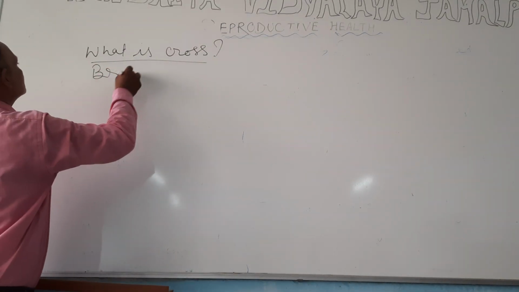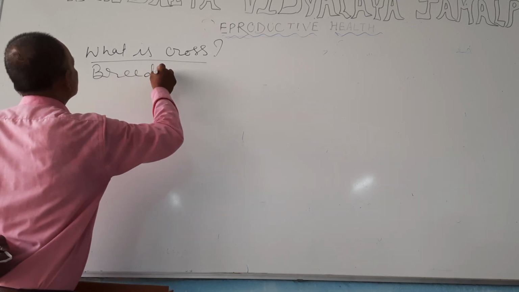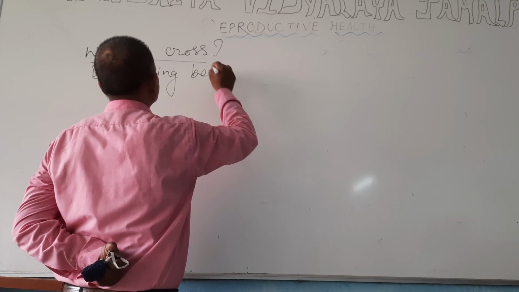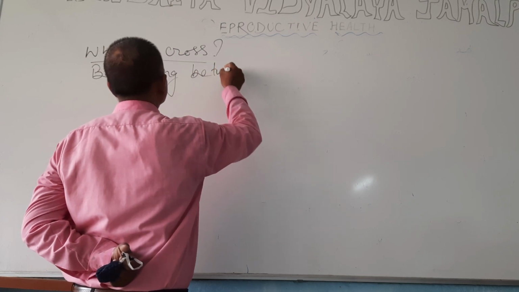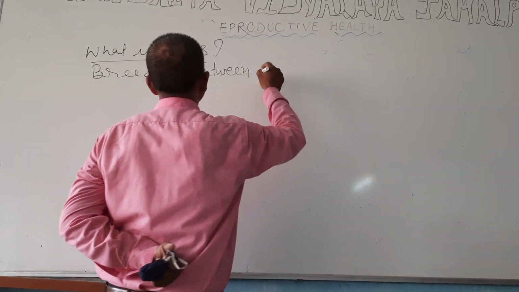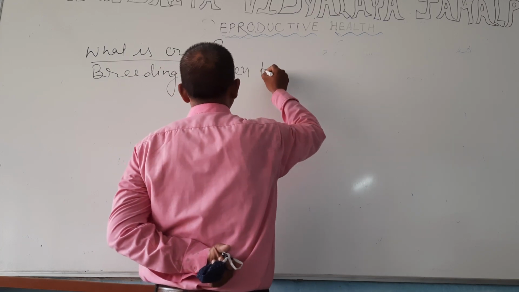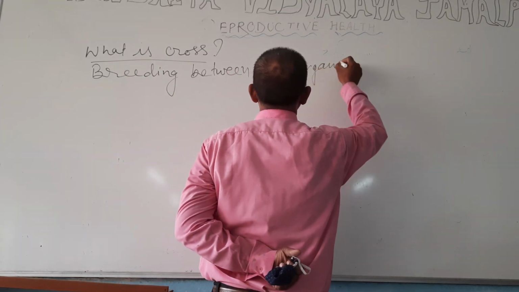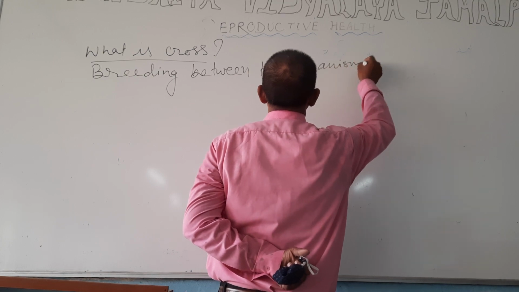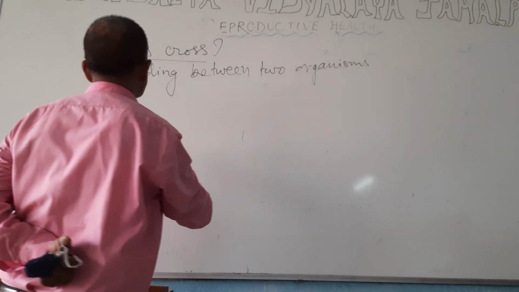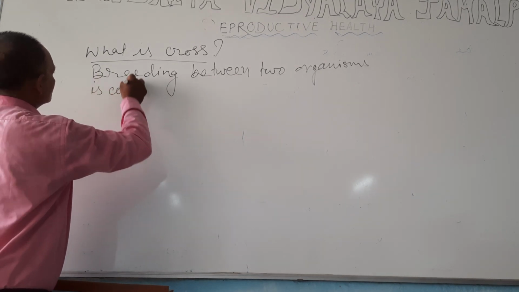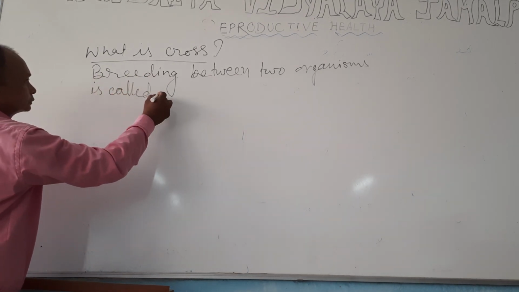Breeding between two organisms is called cross.